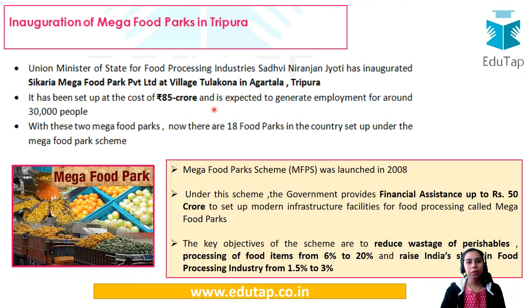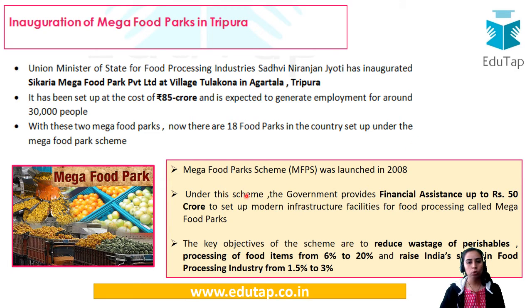So the Union Minister of State has inaugurated the Sikariya Mega Food Park. Now this is in Agartala, Tripura, the first mega food park of the northeastern state of Tripura. There is one other mega food park which was recently announced, in Himachal Pradesh. It was in Una. So now there are 18 food parks in the country under the mega food park scheme.